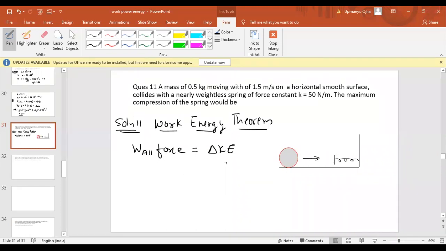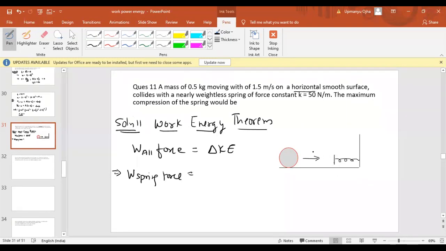Since the surface is smooth, friction will be 0. A horizontal surface means the potential energy change will also be 0. So work done by gravity is 0, and work done by friction is 0. When the ball strikes the spring, the only force is the spring force, which is a conservative force. So we can write that the work done by the spring force should be equal to the change in kinetic energy. Change in kinetic energy means what?